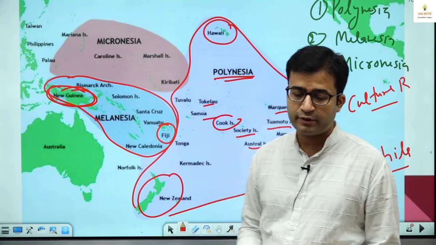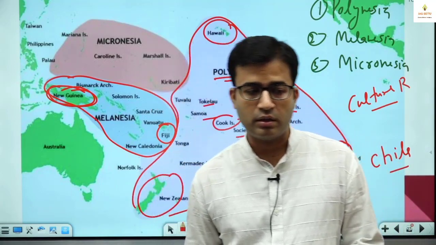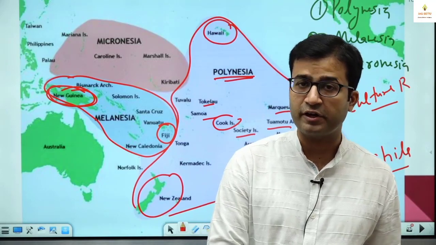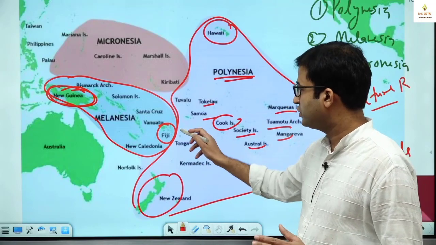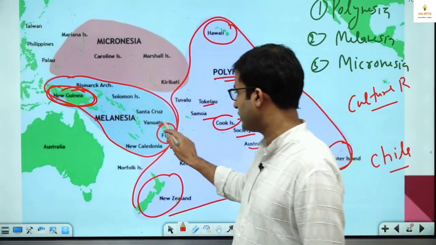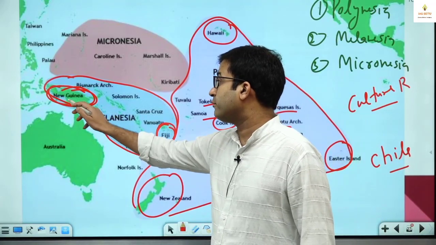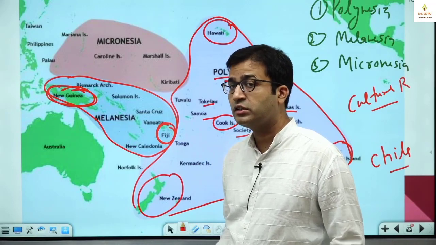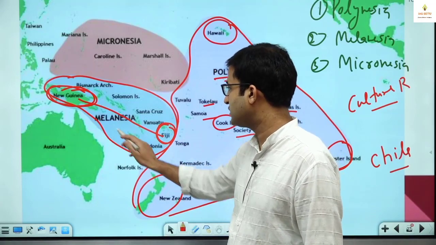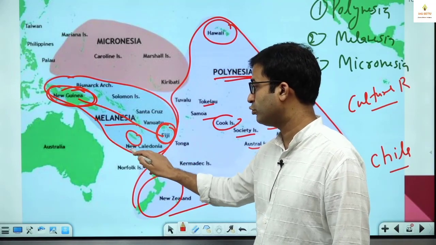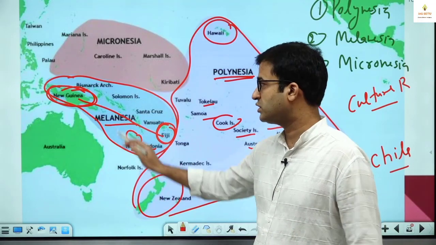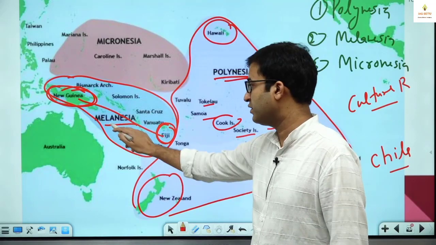Fiji is important, like here in Fiji we have NRI, PIO, people of Indian origin. So this is very important for us from an investment point of view and a culture point of view, as there are quite a lot of Indians here. So this is a cultural region in the Pacific Ocean which lies north of Australia and from New Guinea to Fiji Island, that is Melanesia. Like New Caledonia, I told you, it is a part of Melanesia. No need to mug up all these islands. Just remember New Guinea to Fiji, north of Australia, this region is Melanesia.